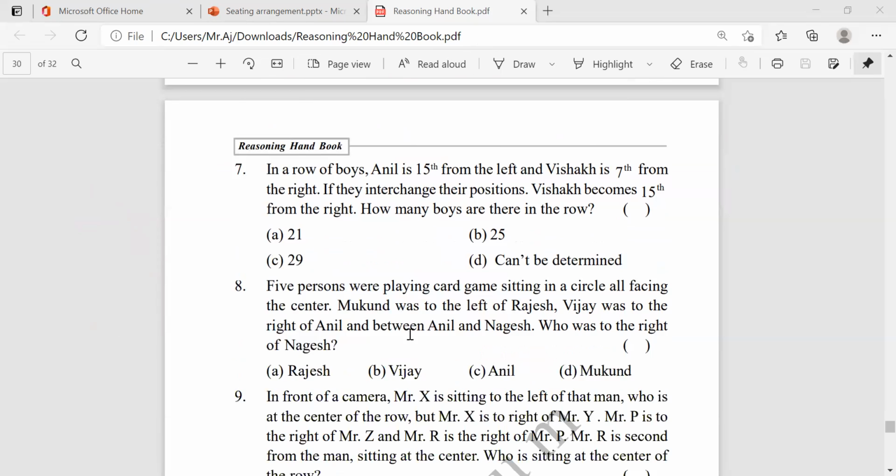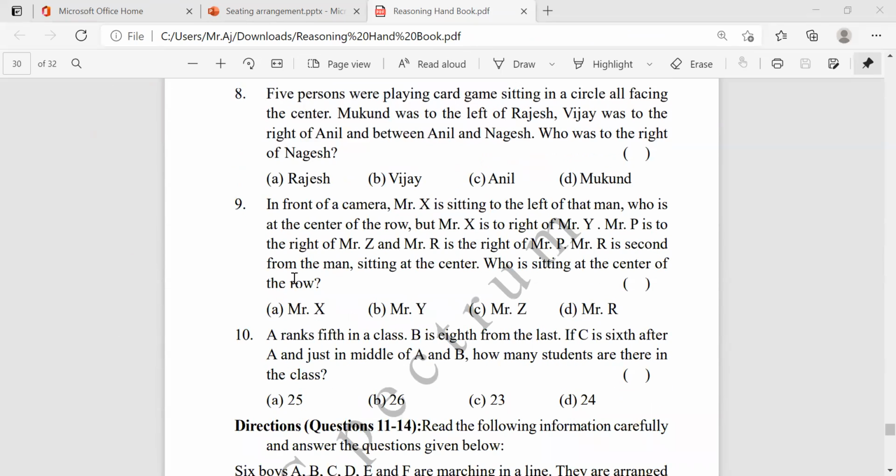Now, the 8th one we already completed. Okay, come to the 9th one. No, first the 10th one. Same type of problem here also. Complete the 10th one first. A ranks 5th in the class. B is 8th from the last. If C is 6th after A and just in the middle of A and B, how many students are there in this class? So they are asking how many students are in the class. We don't know how many, but they give the positions.